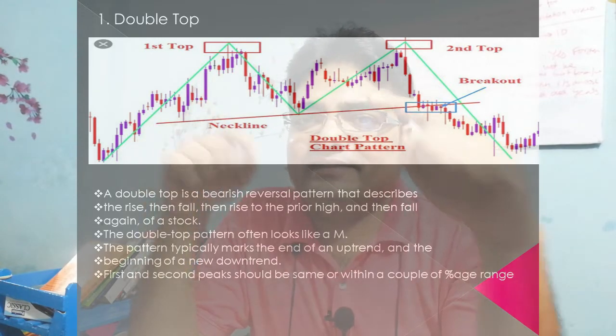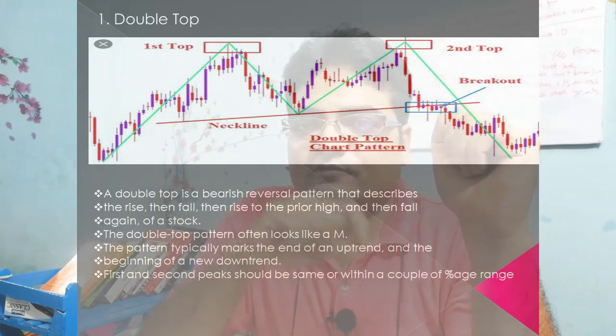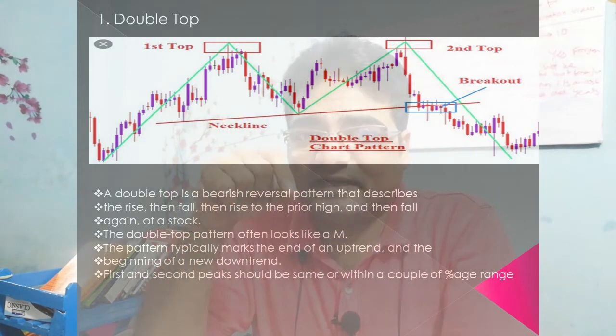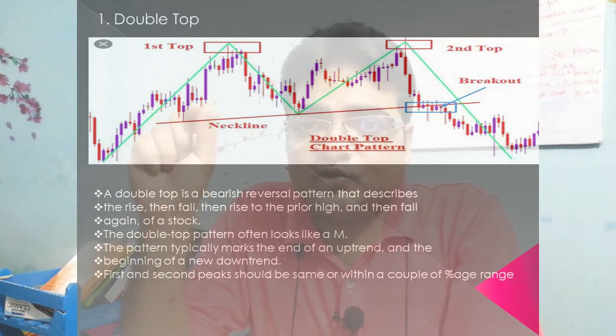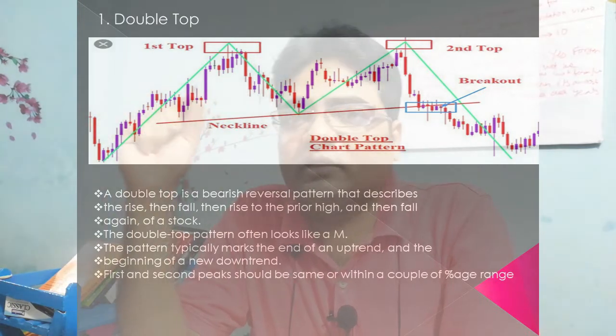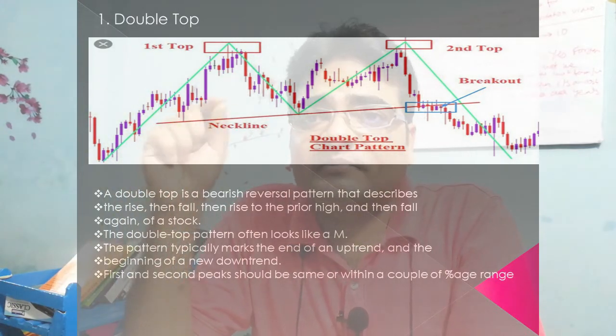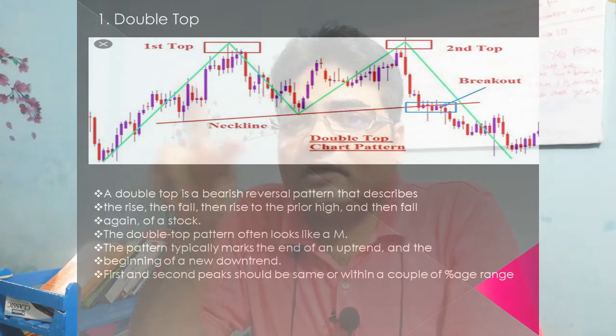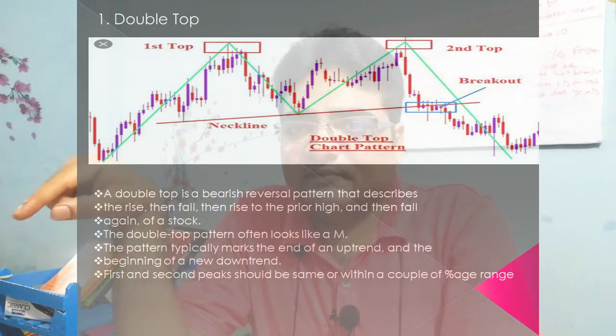Let us say a stock was going from, let's say, 50 rupees, it went to 100 rupees, it corrected to 95 rupees, and again when it started going up, it did not cross, or maybe it did not significantly cross the 100 rupees mark. It could be 100.1, 102, whatever it is, but then again did not sustain up and came below. So if you look at the chart pattern, there has been an M symbol made.